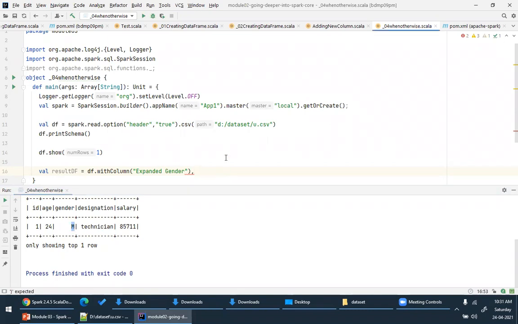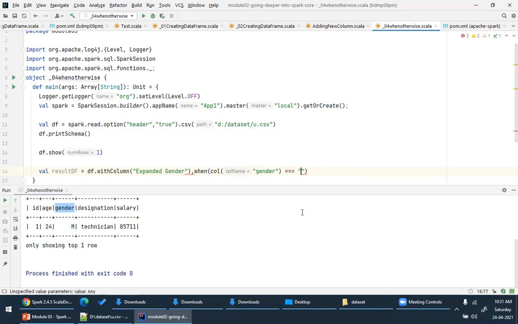So in Spark, we have something called when. So when, some condition. If the column gender is equal to, and you have to write triple equal to in a Spark data frame to compare.